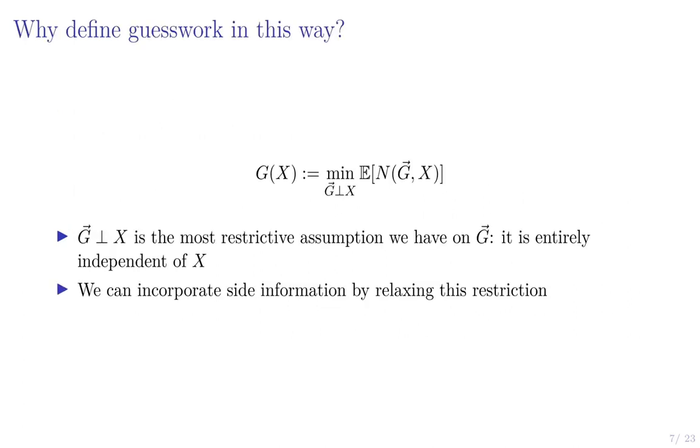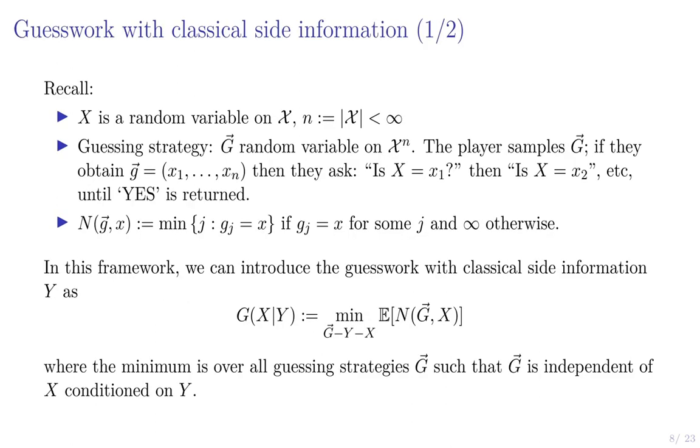So why define the guesswork in this way? Well, the assumption that g, the guessing strategy, is independent of x is really the most restrictive assumption we can make, and we can incorporate side information by relaxing this restriction. So let's talk about guesswork with classical side information.